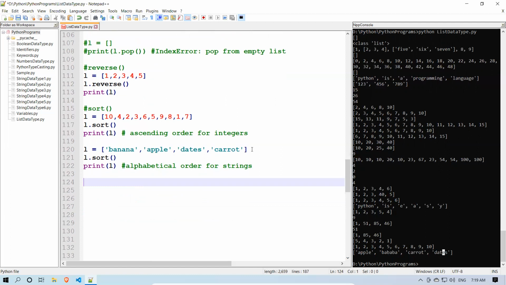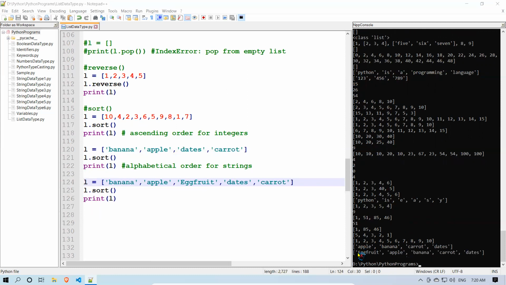But now what happens? I have given the same thing, but here I have given somewhere in between egg fruit, but with a capital E. If I do L dot sort and print L, apple, banana, carrot, dates, egg fruit should come, right? But it is starting from egg fruit and then apple, banana, carrot, dates.